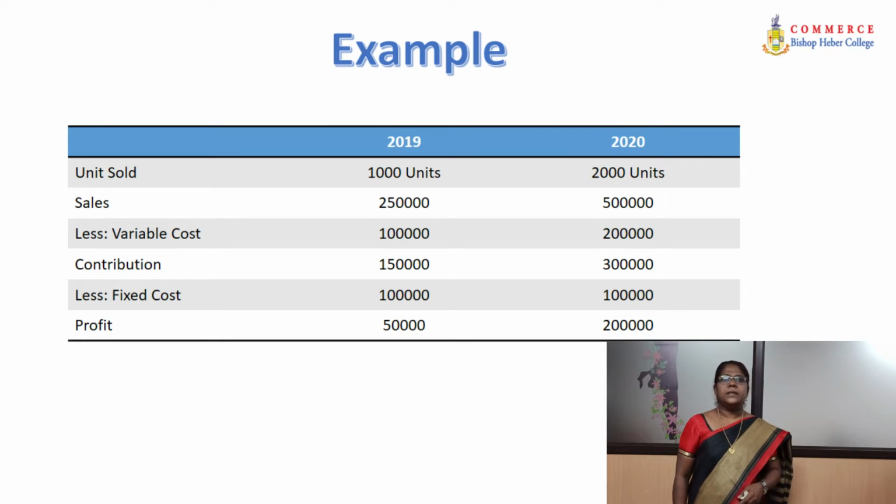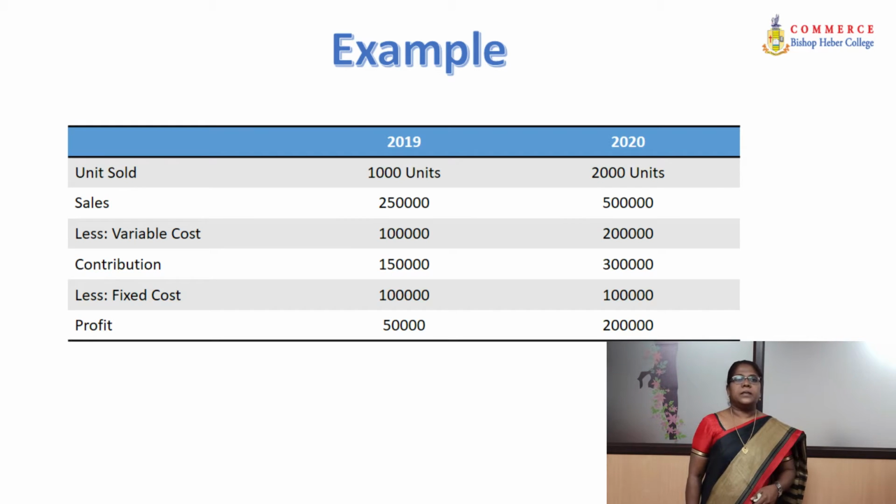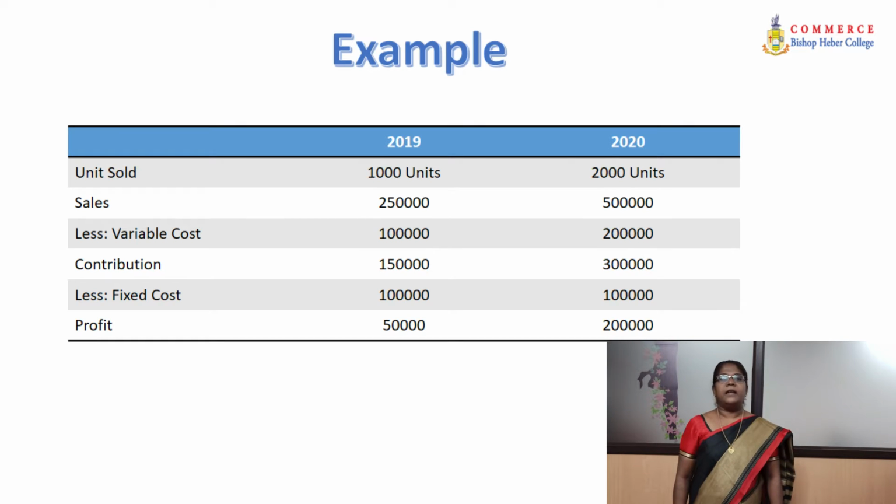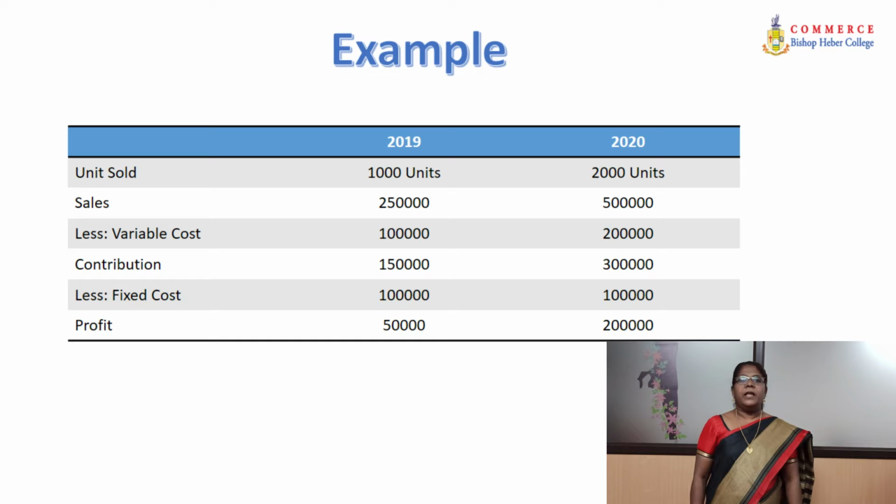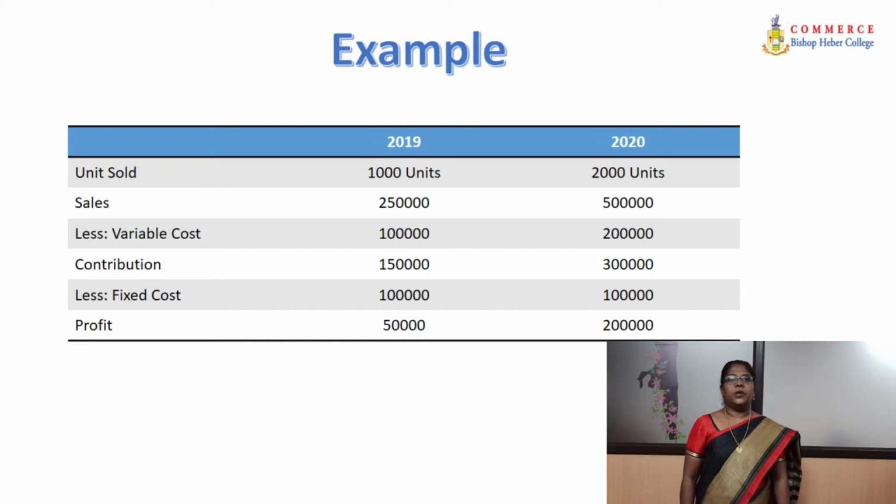Now the question is, just like sales, will the profit be doubled? The answer is, the profit increases more than double. Let us look at it. Cost is classified as variable cost and fixed cost. In variable cost, the cost varies according to the turnover, but fixed cost remains the same irrespective of the turnover.